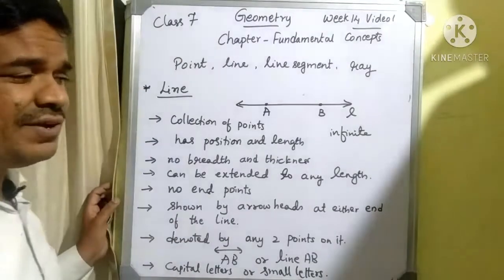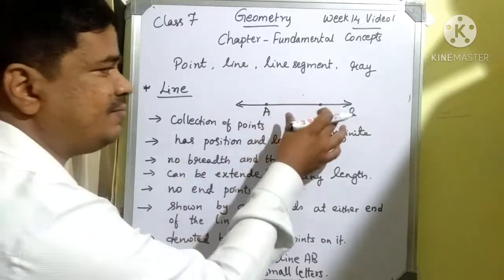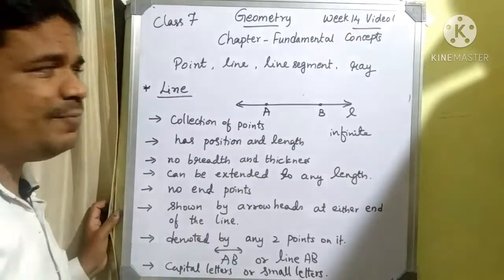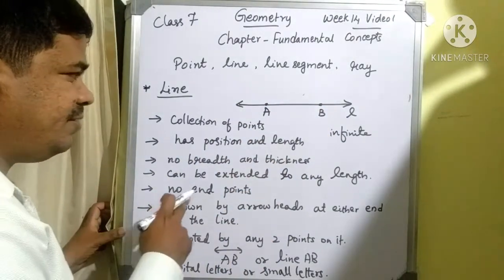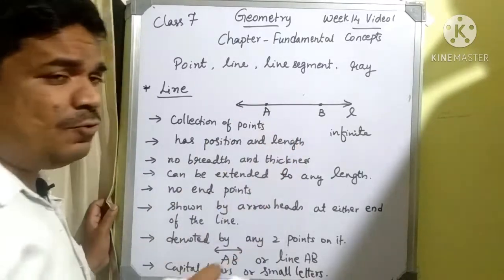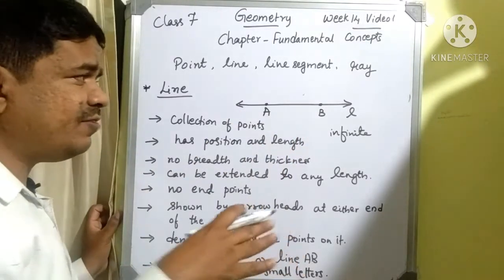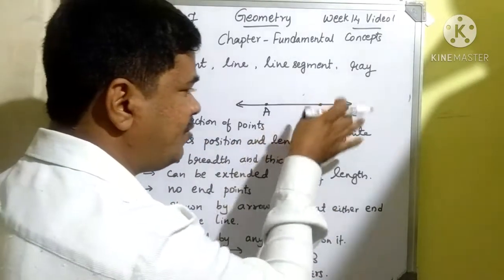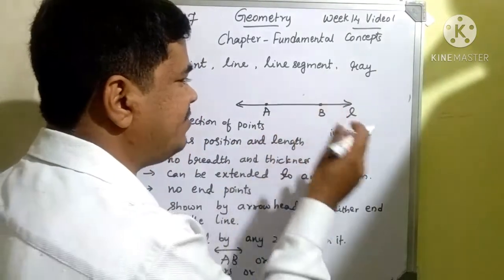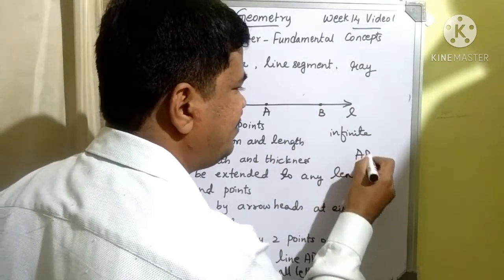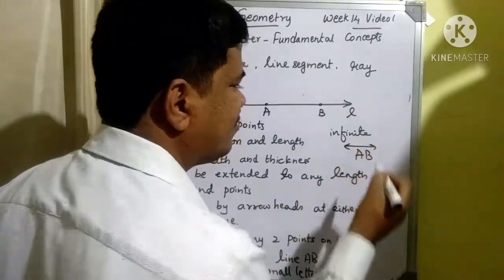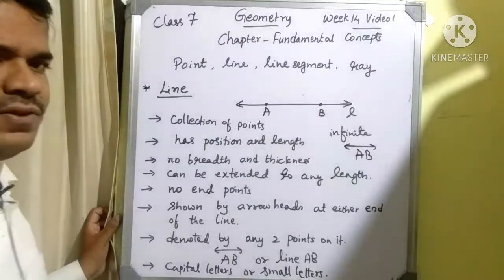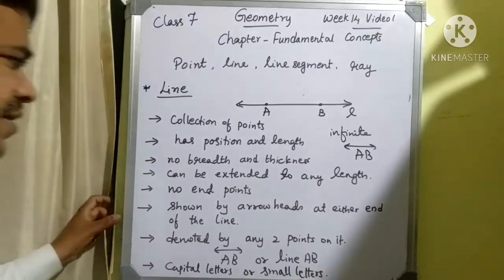We can represent a line by considering any 2 points, but we can't say that it has end points. If I want to represent this line, I can just write AB, and on the top of the AB the arrowhead will be present.